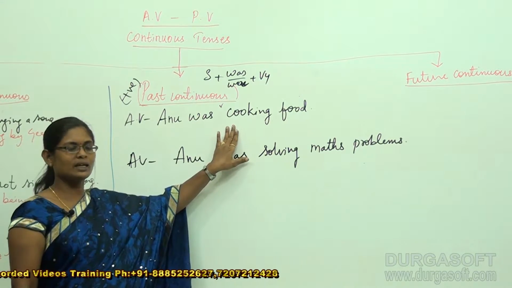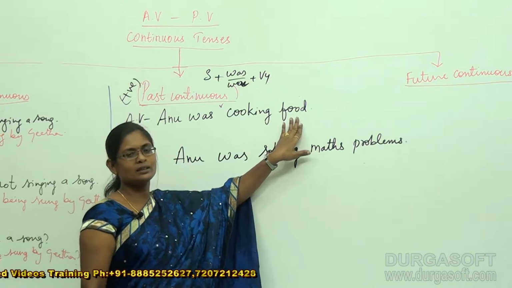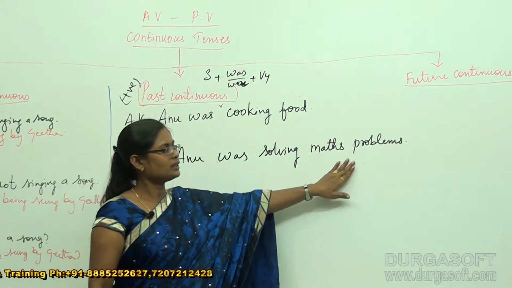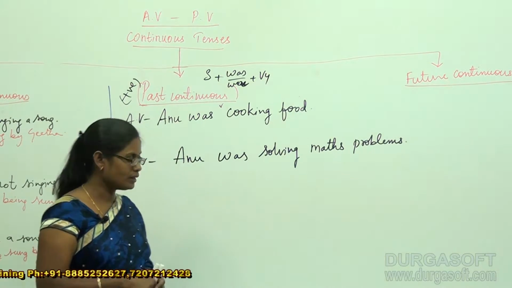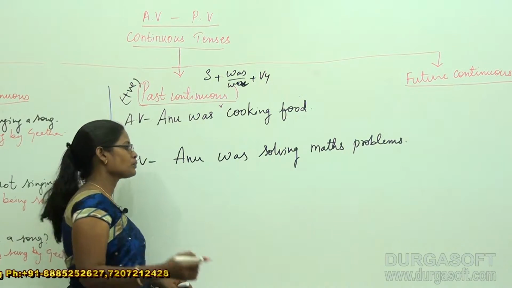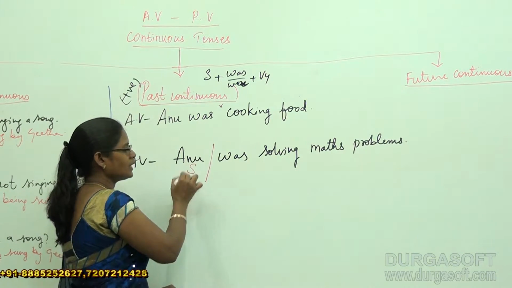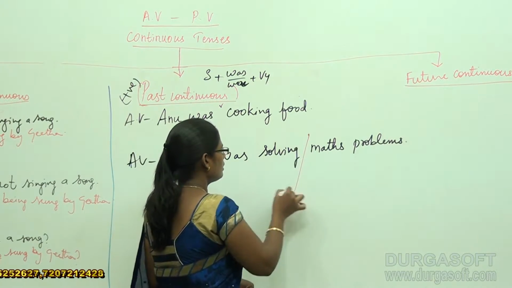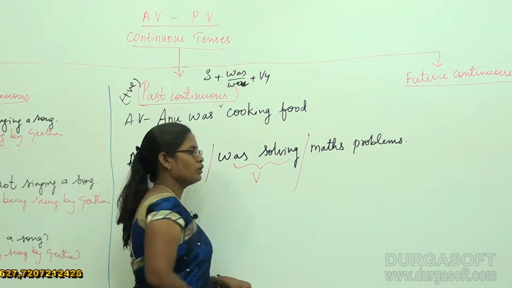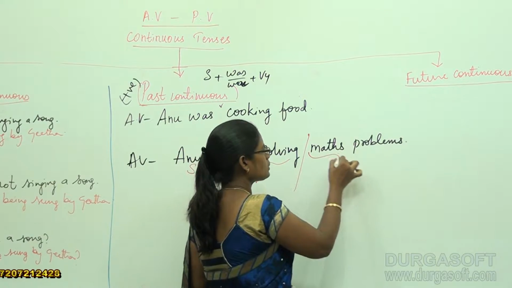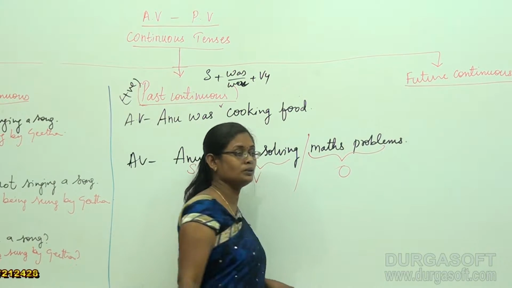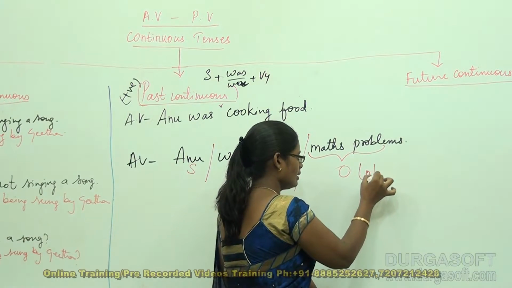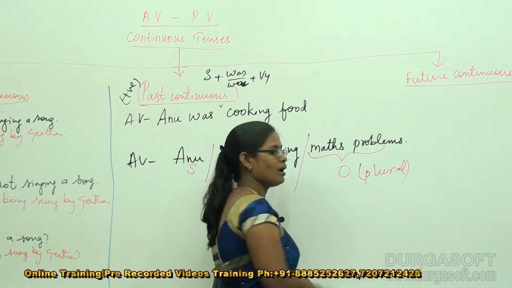In our first example, the object is quite singular, but in my second example, the object that I took is a plural object. Now when you split it into the structure, Anu stands for subject, was solving stands for verb, and maths problems stands for object. What object is this? Very good, it is a plural object.